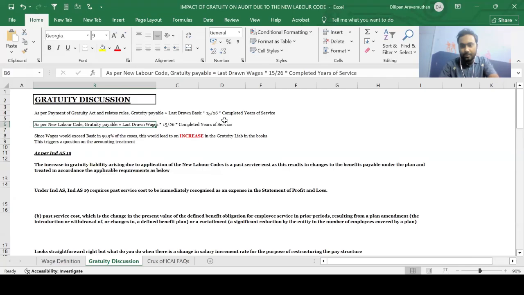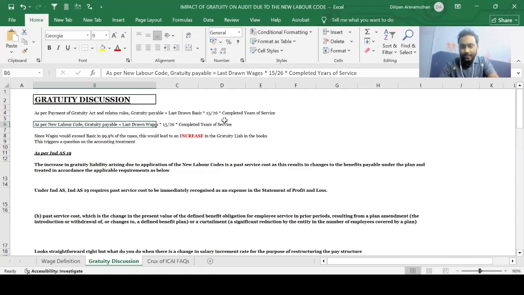When would it be a remeasurement, guys? Let's say the actuary, that is the management expert who is doing the valuation of the gratuity liability, observes a change in the salary escalation rate, or observes a change in the attrition rate, or observes a change in the discount rate. In that scenario, it would be a change in assumption, and that impact should be taken to OCI as a remeasurement gain or loss.